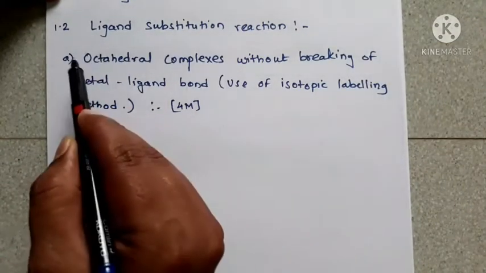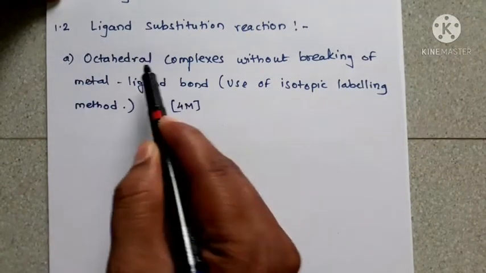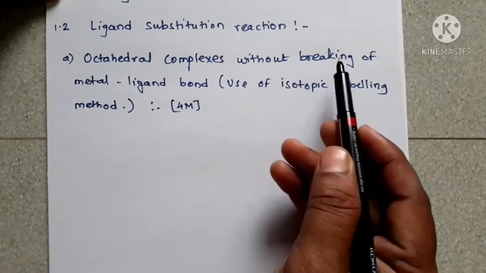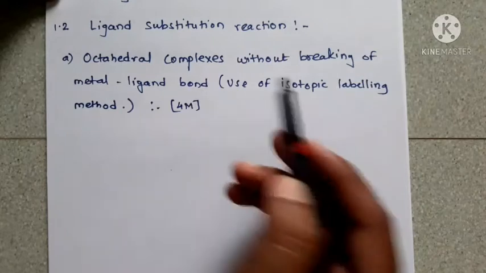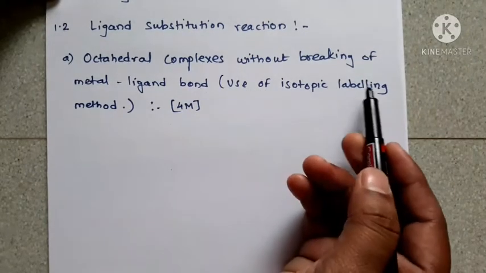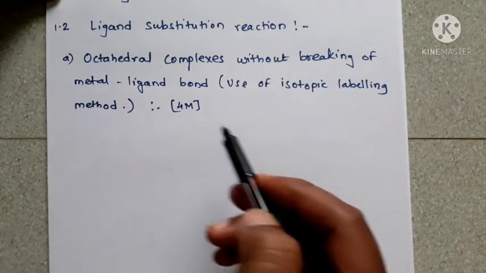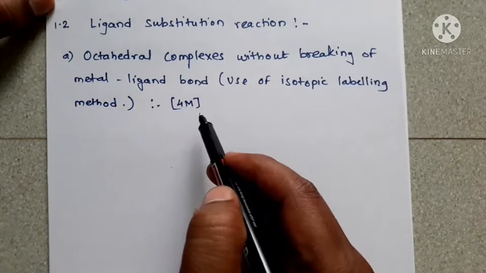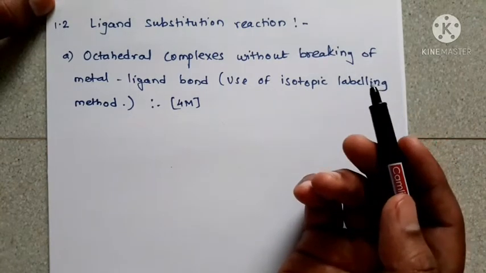Octahedral complexes. In that, the point is octahedral complexes without breaking of metal ligand bond, that is, use of isotopic labeling method. Okay, it is for 4 marks and it is a very important topic.